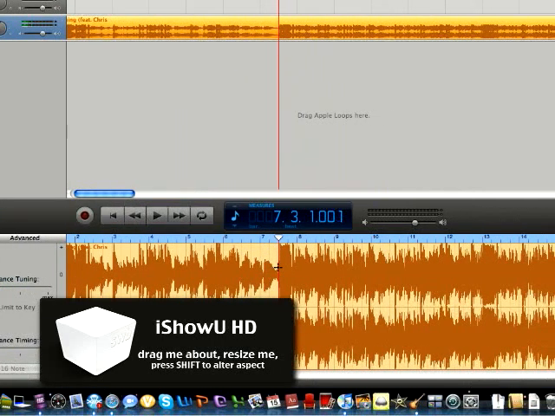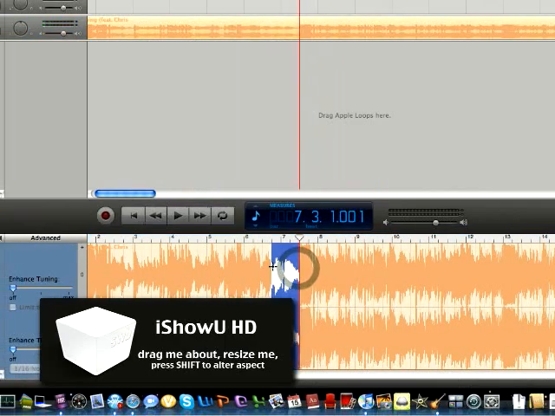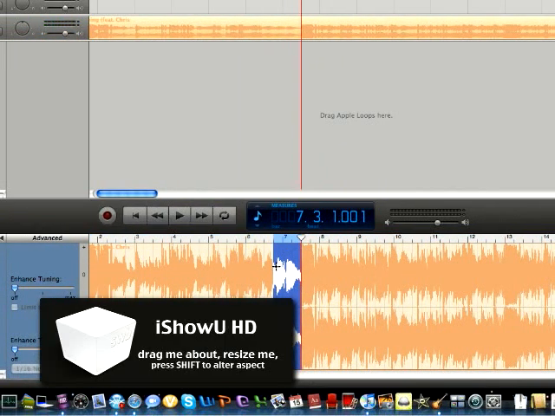This little crosshair thing allows you to crop what you want to crop. All you do is click and drag. Then it should highlight it and you press delete.